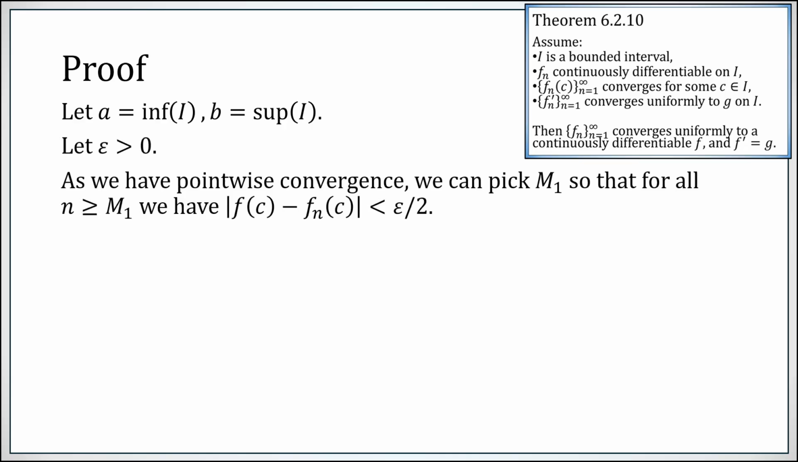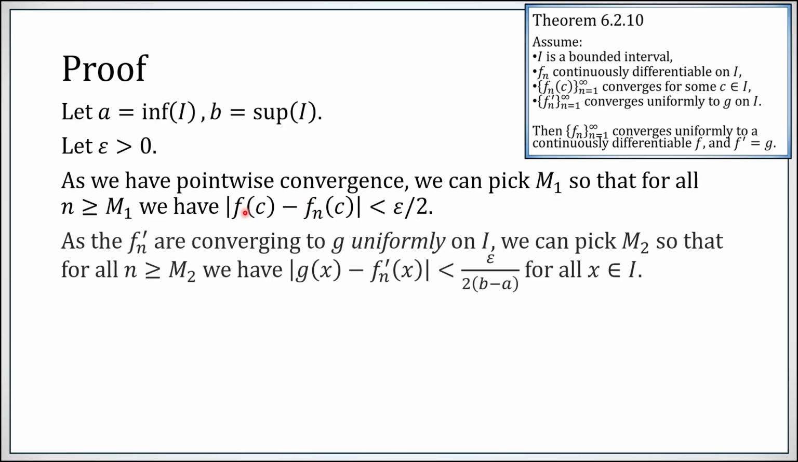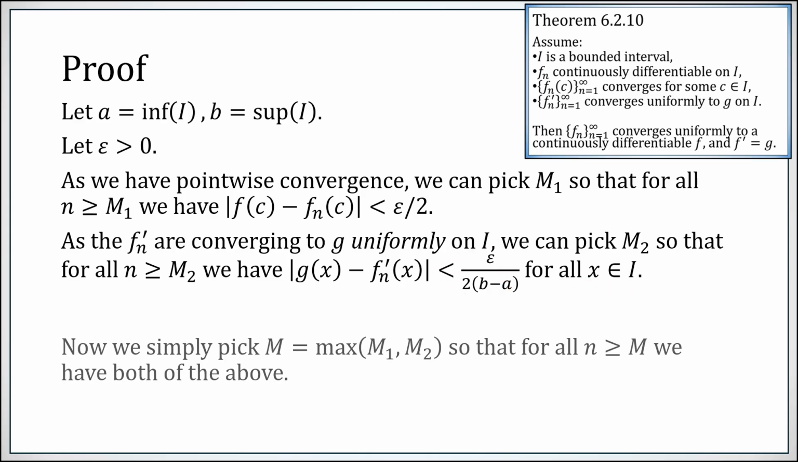Let epsilon be positive. We have pointwise convergence, so we can pick m1 so that for all indices past that point, fn of c minus f of c is less than epsilon over 2. Fn of c is converging to f of c. The fn primes are converging to g uniformly, so we can pick another index past which fn prime and g are within this much of each other everywhere in the interval. Now we just take indices that are big enough for both to hold. So for all sufficiently large indices, everywhere in the interval, this distance is less than this quantity, and at c in particular, this distance is less than epsilon over 2.